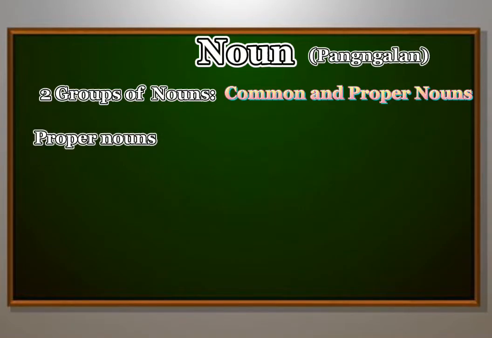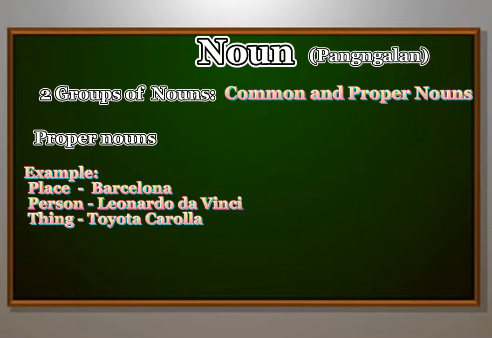Proper nouns refer to the individual names of a person, place, or thing. For example, Barcelona for the place, Leonardo da Vinci for the name of a person, or Toyota Corolla for the name of a thing.